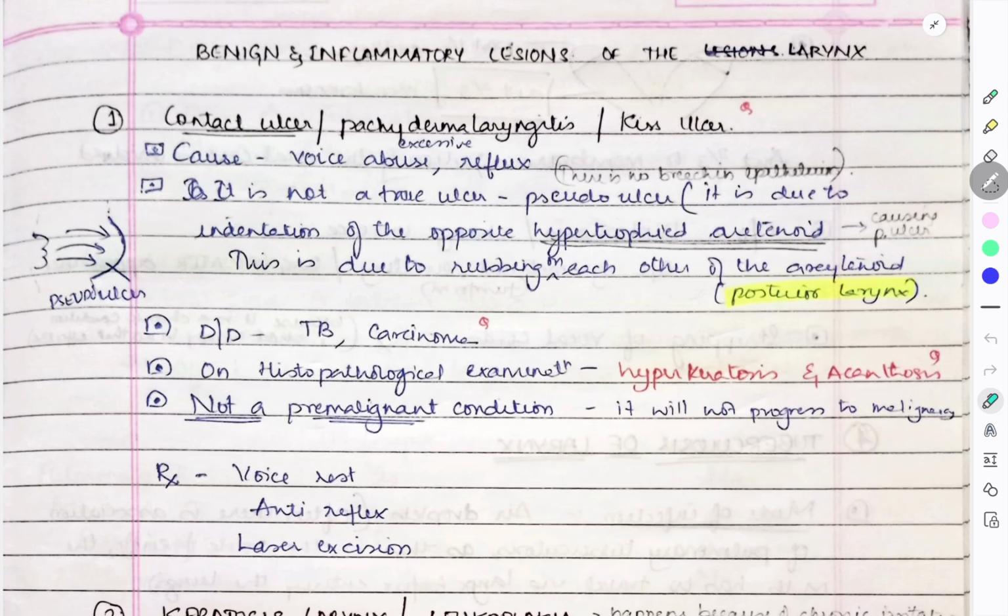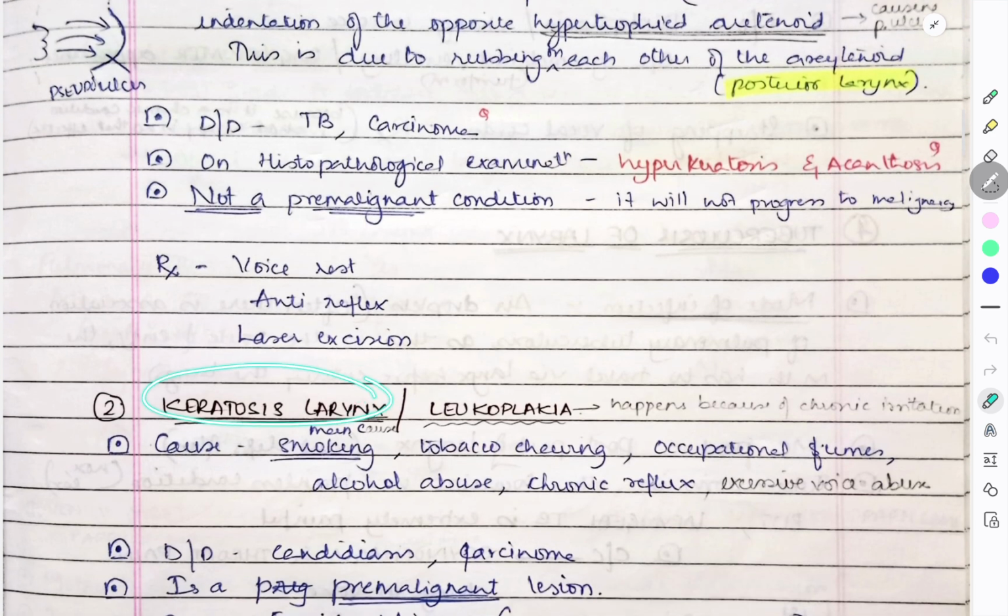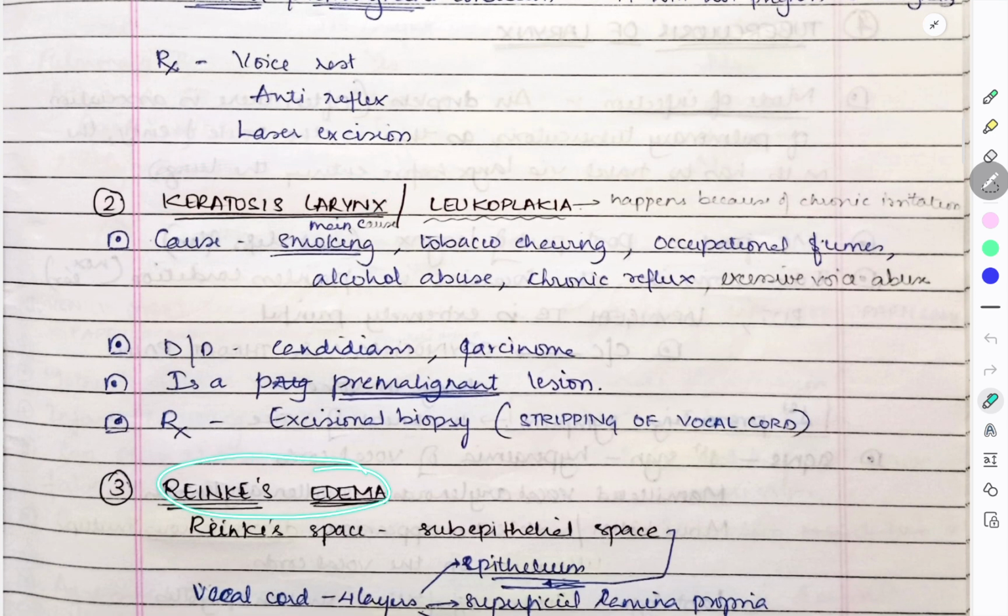Till now we have learned about contact ulcer, then keratosis larynx, and then Reinke's edema. Thank you so much.